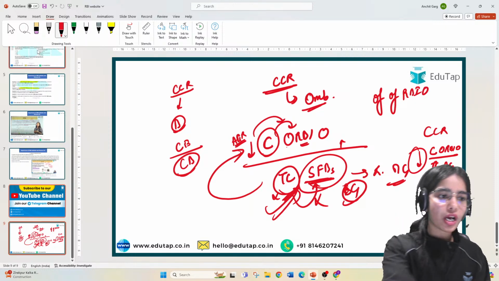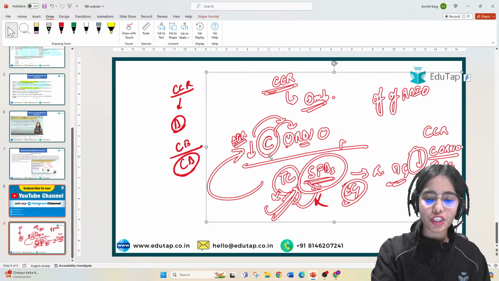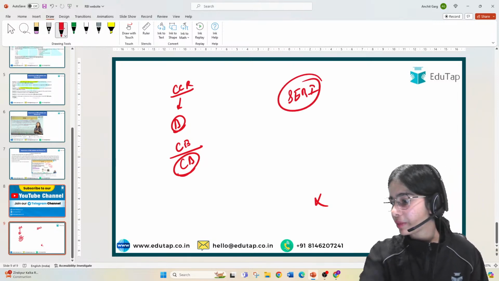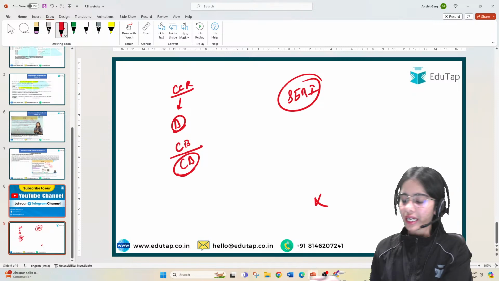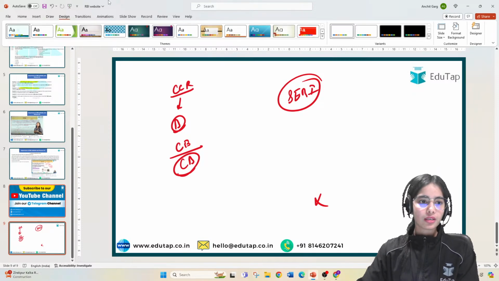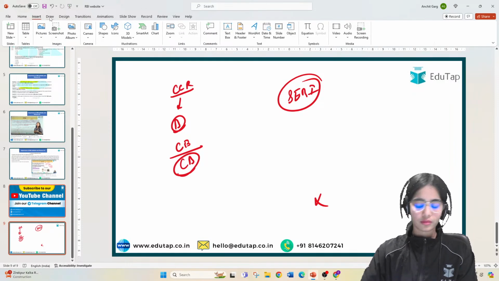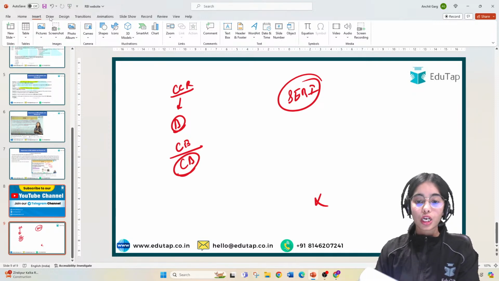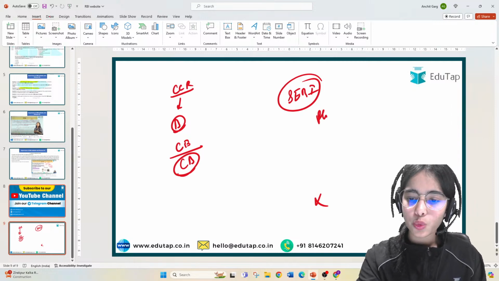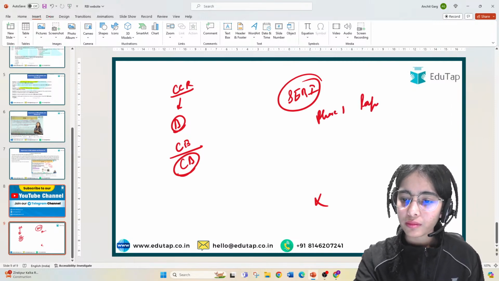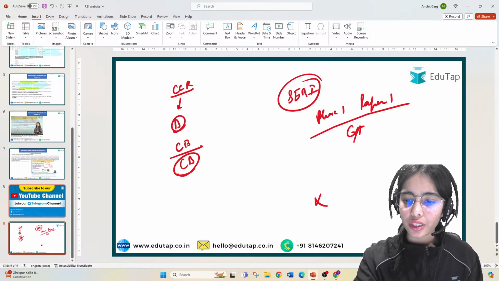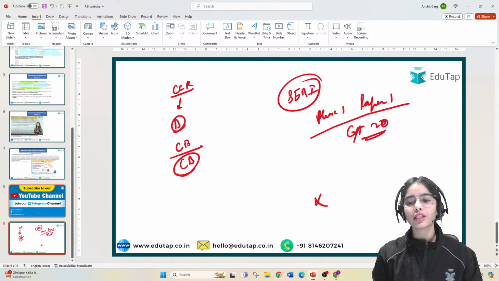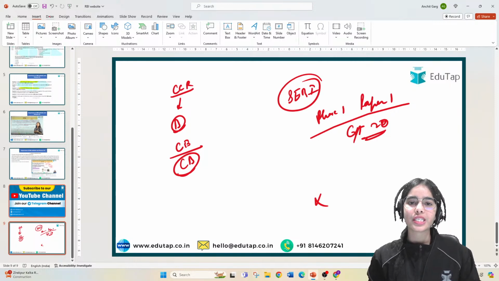Okay, so coming to the SEBI, we have discussed much about the RBI. Coming to the SEBI, I have analyzed the paper of SEBI. Let me reiterate the questions that have come. In the SEBI phase 1, paper 1, there is a GA section in which 20 questions come, as per the previous pattern.